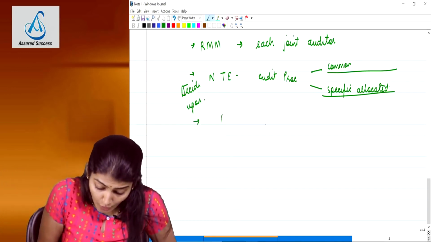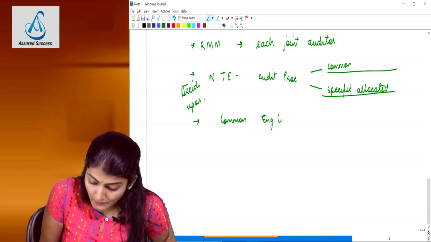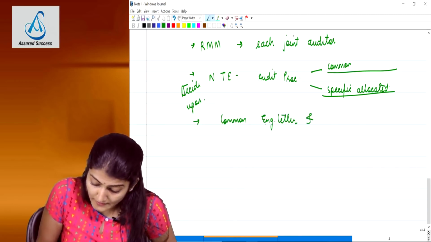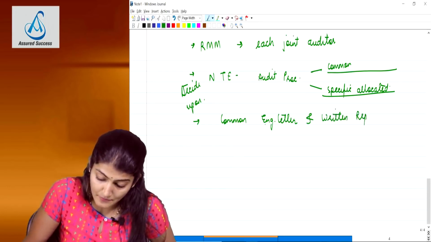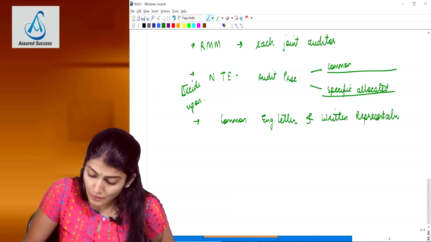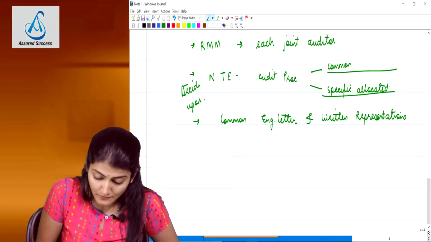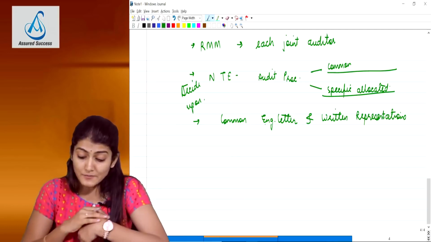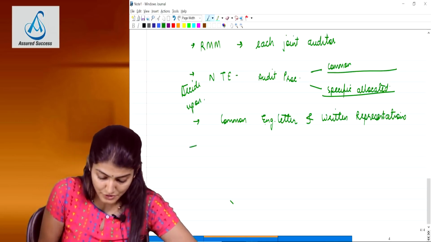It says common engagement letter and common representation letter. No obtaining 3 engagement letters and 3 representation letters, like in our example if there are 3 joint auditors. It says a common engagement letter to be issued and common representations to be obtained from the management.